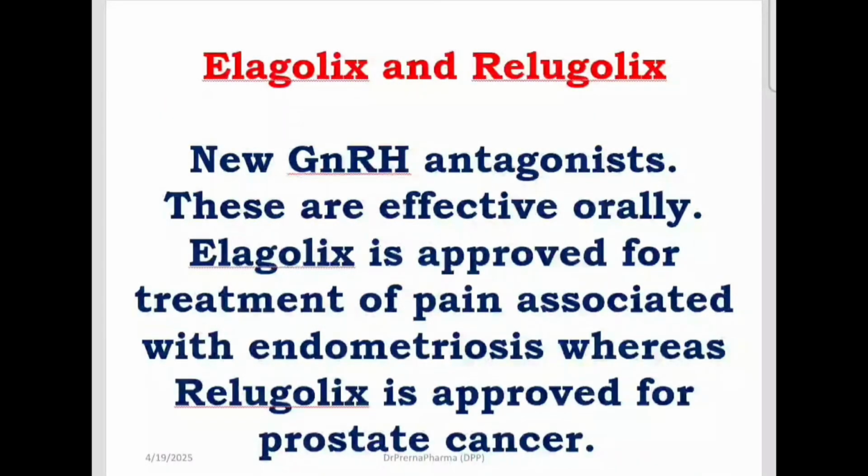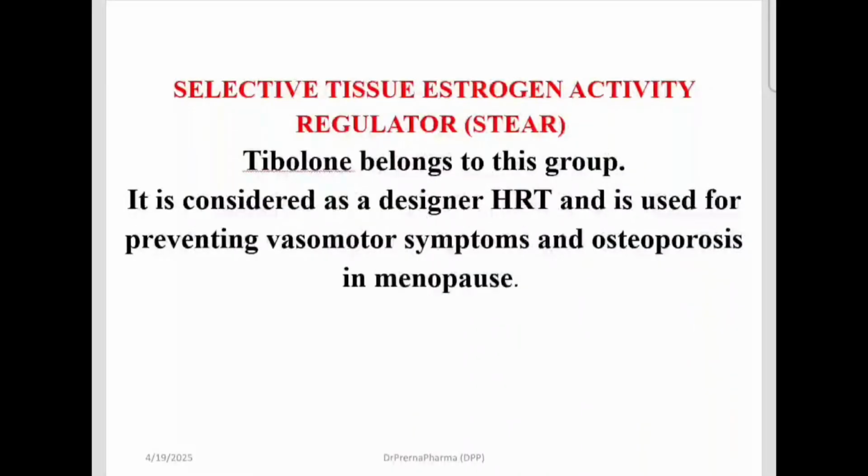Elagolix and relugolix, they are new GnRH antagonists. They are effective orally. Elagolix is approved for treatment of pain associated with endometriosis and relugolix is approved for prostate cancer. So elagolix is a GnRH antagonist and they are used in endometriosis and prostate cancer. Please remember them.